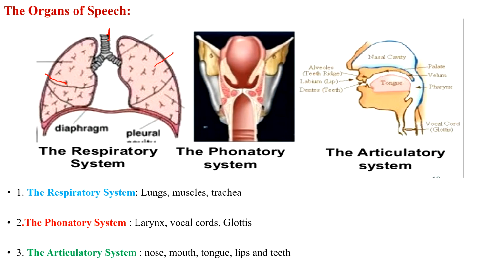Second, the phonatory system. This comprises the important organ larynx. Within the larynx, there are vocal cords and glottis. Third, the articulatory system. This system comprises the nose, the mouth, the tongue, lips, and the teeth.